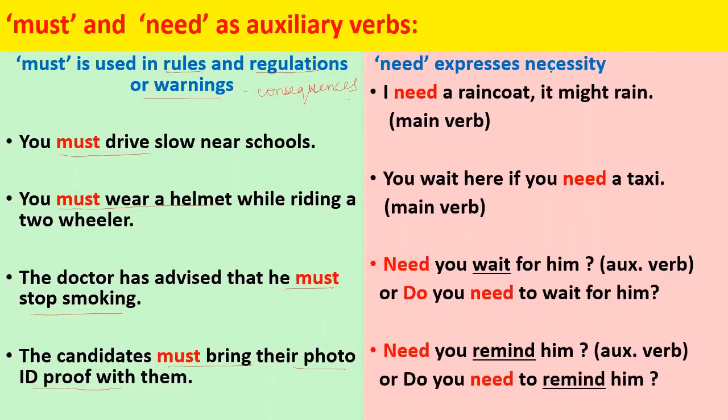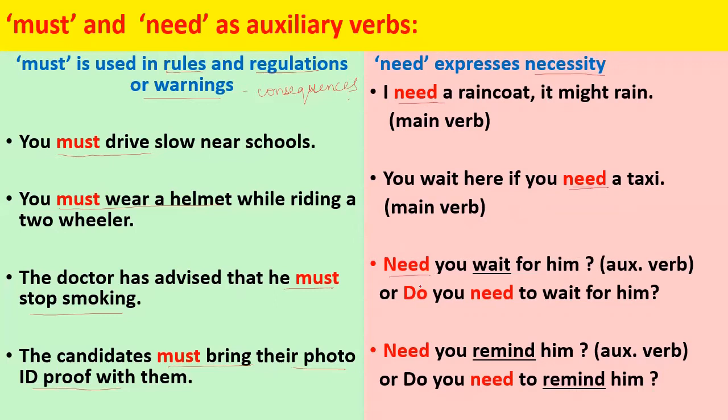Need expresses just necessity. I need a raincoat. It might rain. Here need is not an auxiliary verb. Here it is used as a main verb. You wait here if you need a taxi. Here again need is used as a main verb. Need you wait for him? Here need is an auxiliary verb which is used in the beginning to make the sentence interrogative.